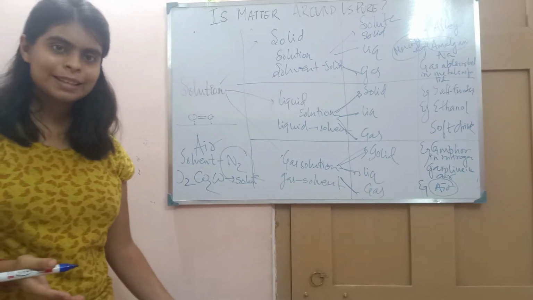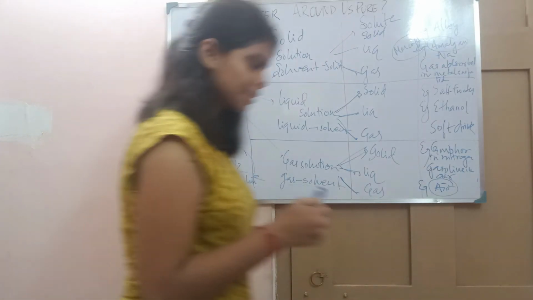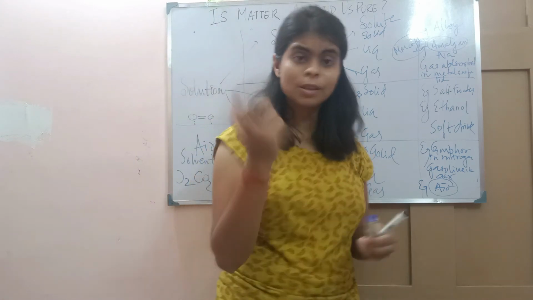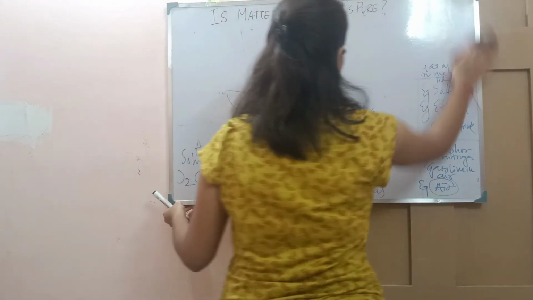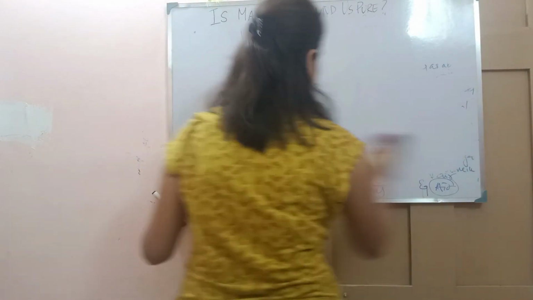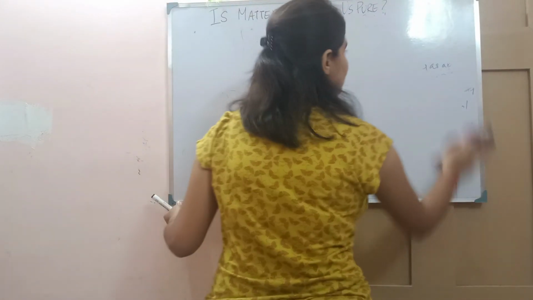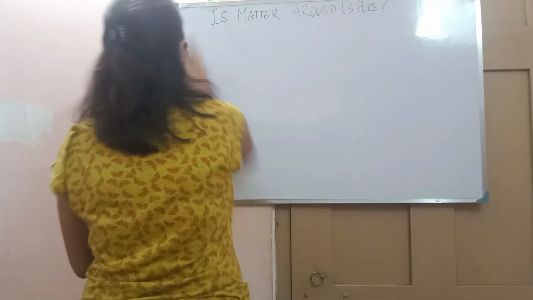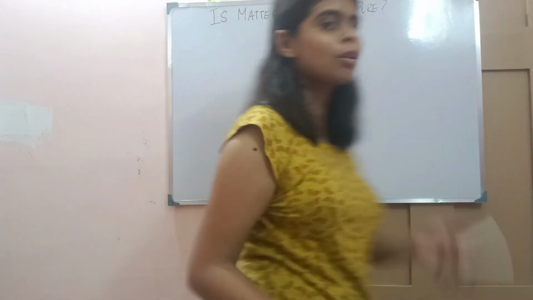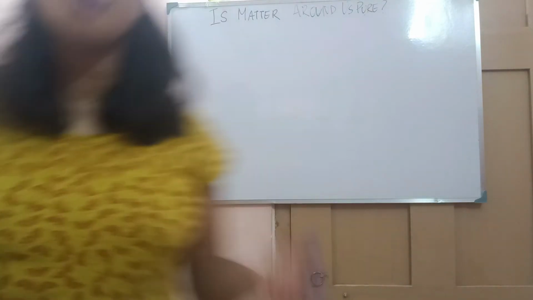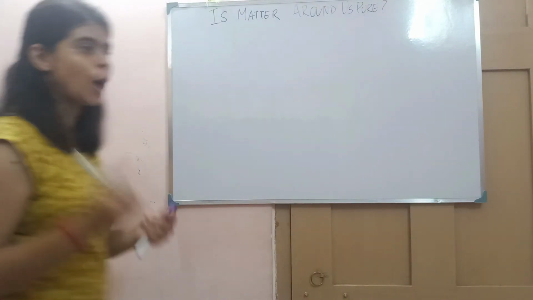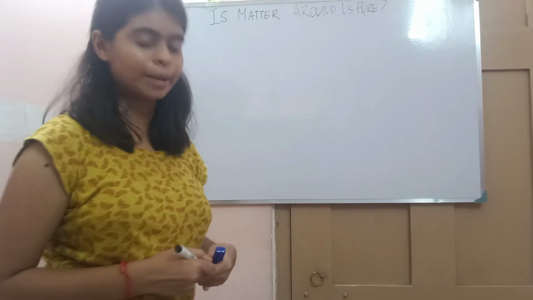Got it? It is not necessary that there is only one solute. It can be two or more solutes, because whenever you make sharbat, remember what we used to add: lemon, salt, sugar. These are all solutes. This solute we add in water. So see, there are three different solutes we are adding. So it is not necessary that there is always only one solute. It can be more than one.